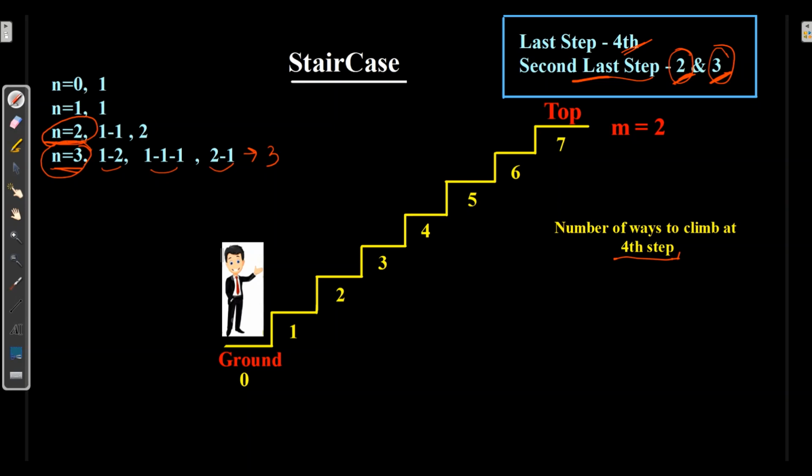For n is equal to 2, I just need to add 2 steps in both, and for n is equal to 3, I just need to add 1 step on all 3 ways. Let's write it over here. I'll take n is equal to 2 and here n is equal to 3. For n is equal to 2, there are 2 ways, either 1, 1 or directly 2 steps at once. Now I just need to add 2 steps so as to reach the fourth step.